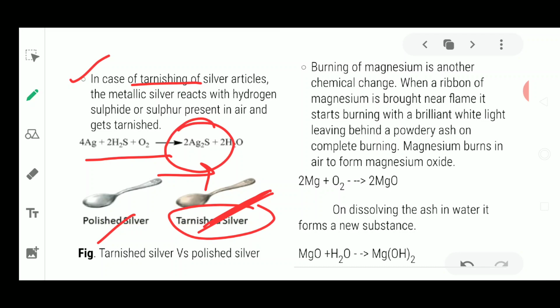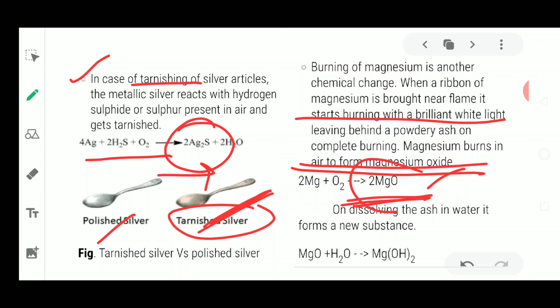Now next is burning of magnesium ribbon, another example of a chemical change. When a ribbon of magnesium is brought near a flame, it starts burning with a very brilliant flame, and a powdery white ash is formed. The new substance formed is magnesium oxide in the form of white ashes. Now when you add water to these ashes, magnesium oxide dissolves in water and forms magnesium hydroxide. Okay, so this is another new chemical.